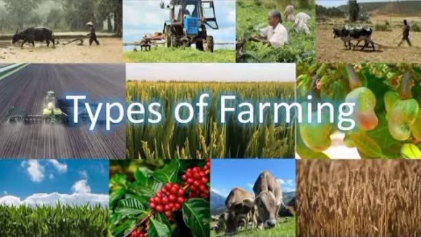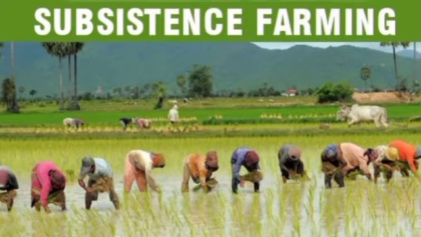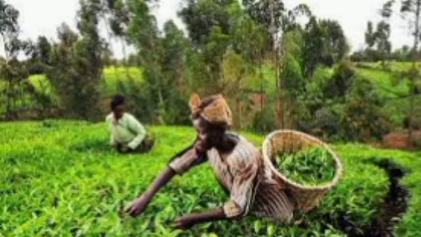What are the types of farming? Subsistence farming, shifting agriculture, intensive farming, dry farming, mixed farming and terrace farming. First one, subsistence farming. A considerable proportion of farmers in the country practice subsistence farming.